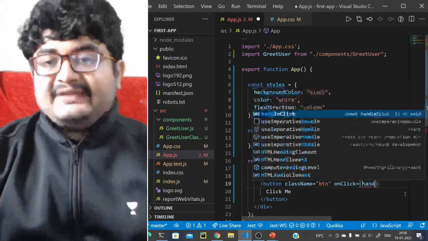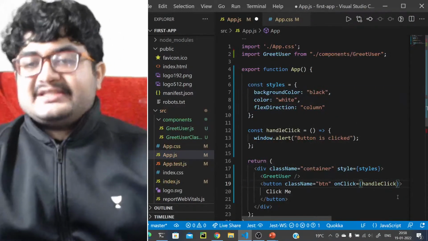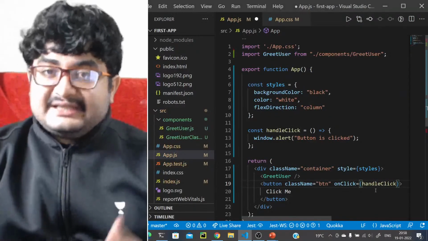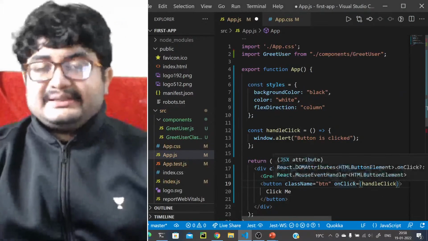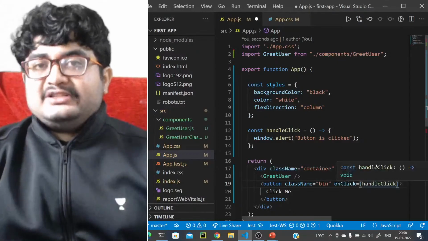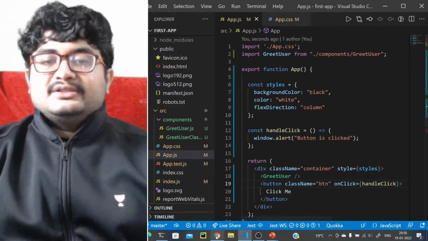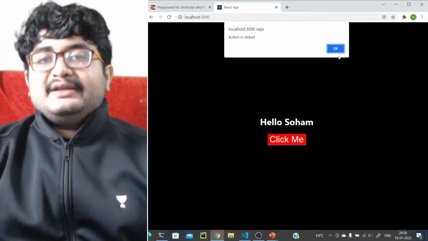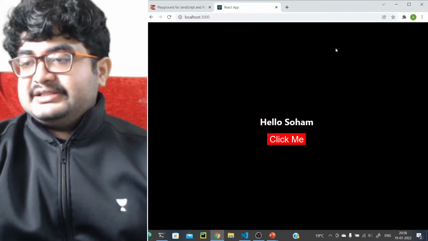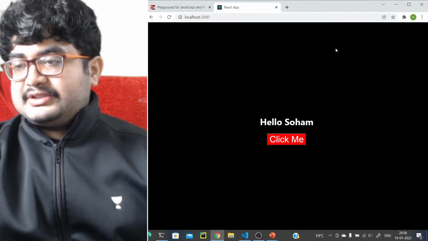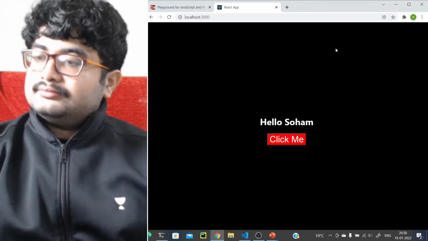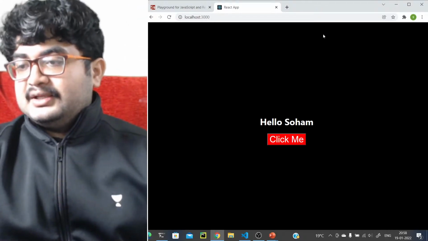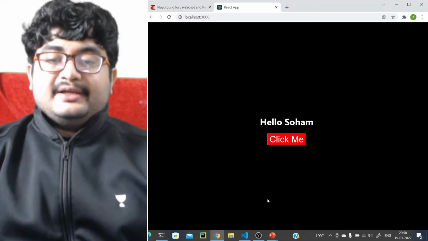So to have that, you should just pass the function reference here. handleClick is the function that needs to be called whenever you click the button. You just pass the function reference, you don't call it, right? So see, this is working. Yes, so this is basically working.